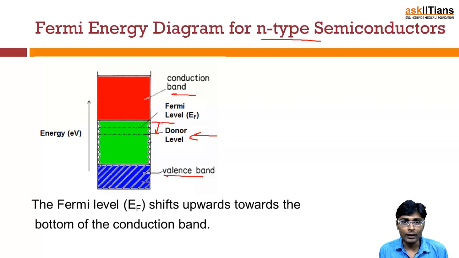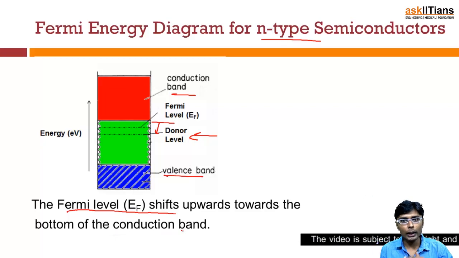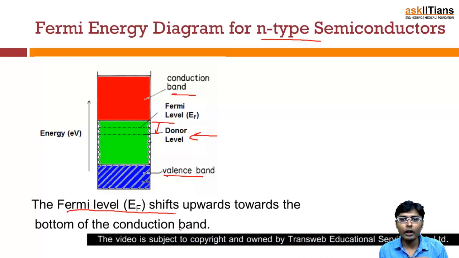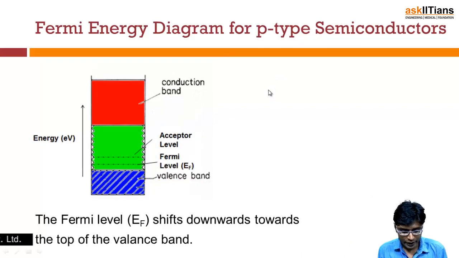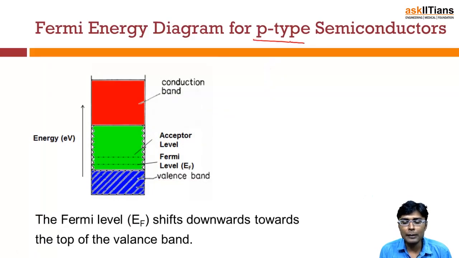Now we have seen that in the intrinsic semiconductor the Fermi energy level was at the middle, but whenever we change from intrinsic to N-type, the Fermi energy level shifts upwards, towards the conduction band. So it has shifted upwards, near the bottom of the conduction band, for the case of an N-type semiconductor. Now let us see the position of the Fermi energy level for the case of a P-type semiconductor.